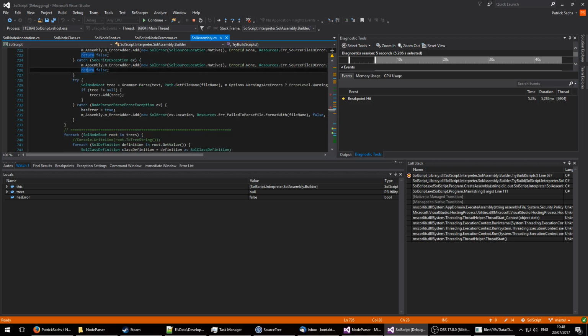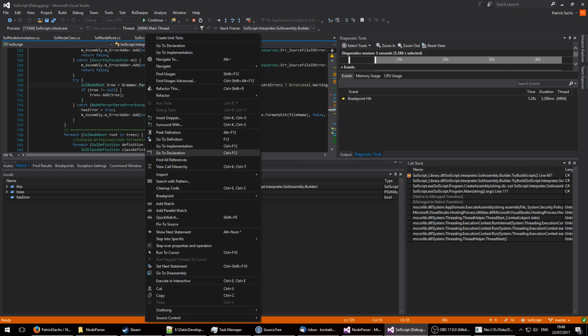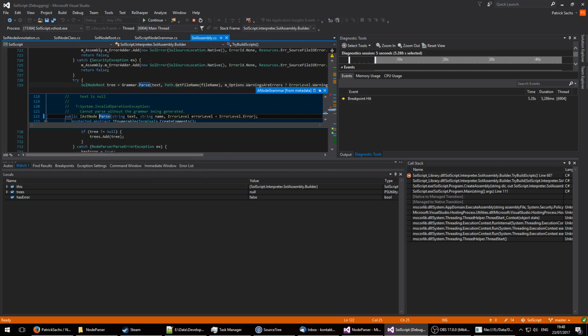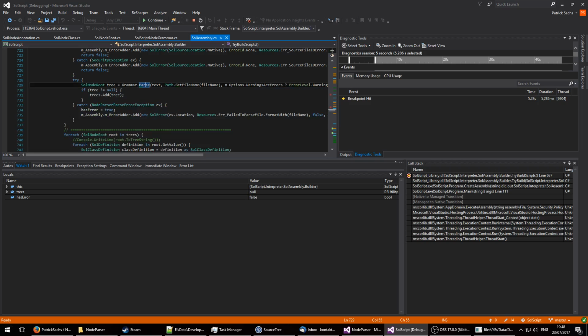We obviously catch an exception. The main parse method throws a NodeParser parse error exception. That sounds horribly convoluted, but makes sense. It's an exception that tells us that a NodeParser has a parser error. The exceptions are documented, so that's not an issue.